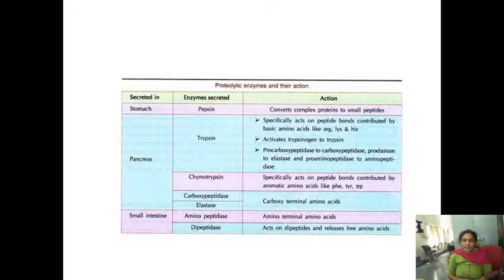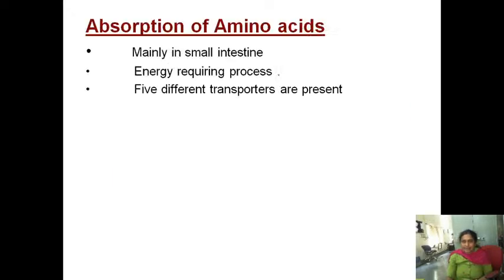Then coming to the final digestion in the small intestine, there are two enzymes: aminopeptidase and dipeptidase. Aminopeptidase acts upon the amino terminal amino acids. Dipeptidase acts on the dipeptides and releases the free amino acids. So that's it about the digestion of the proteins. What are the end products of digestion of proteins? They will be converted to amino acids.